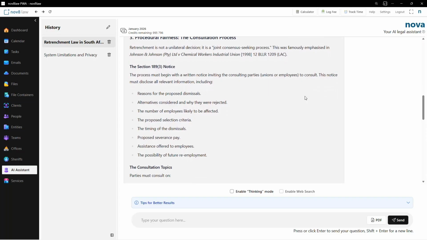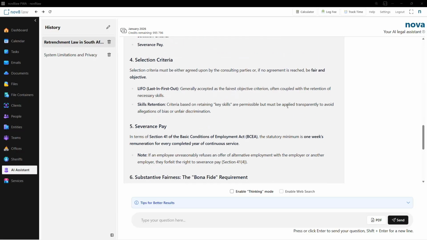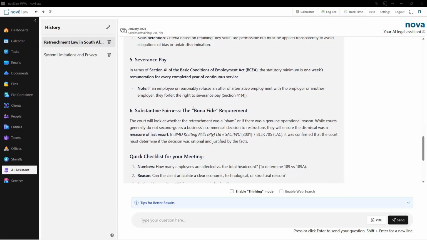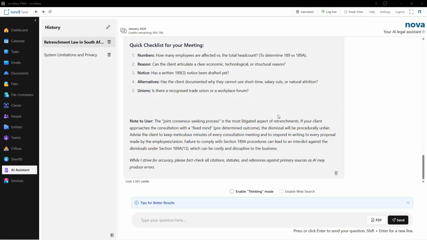It at least guides you in the right direction to do your own research and to check whether these references to case law are indeed correct. So there you have selection criteria, severance pay, substantive fairness, and a quick checklist for your meeting. And that request was with thinking mode enabled, 2501 credits.